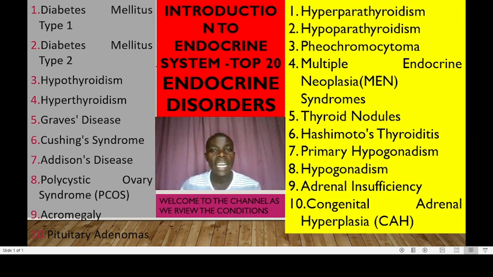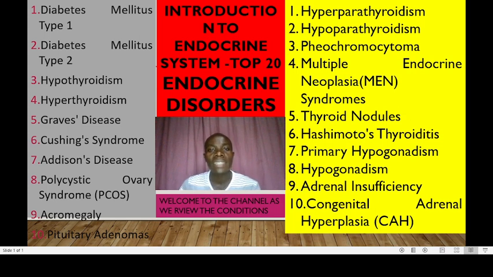The first and most common disorder is diabetes type 1, which is an autoimmune disorder where the immune system attacks and destroys insulin producing beta cells in the pancreas. Diabetes type 2 is a metabolic disorder characterized by insulin resistance and inadequate insulin production.